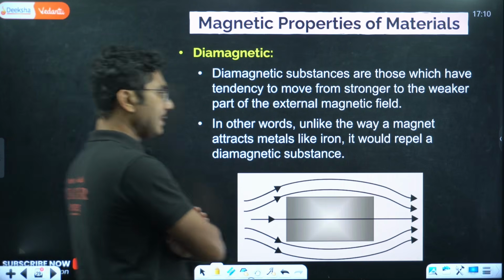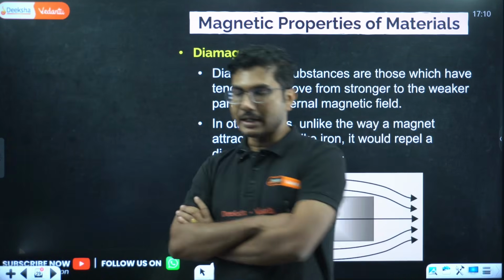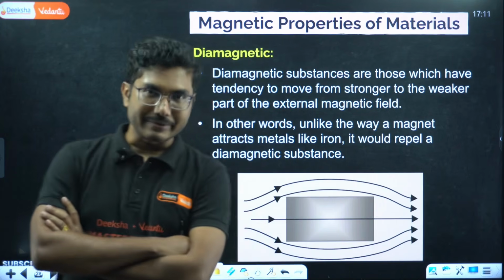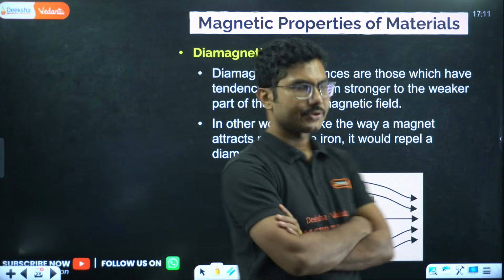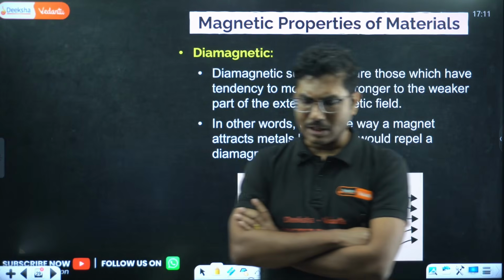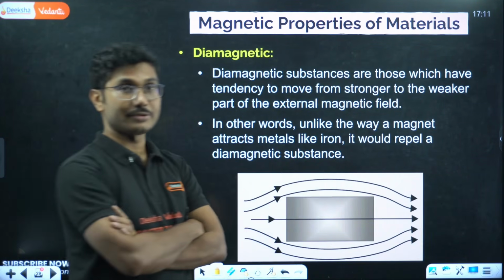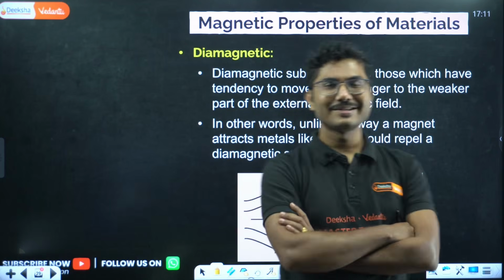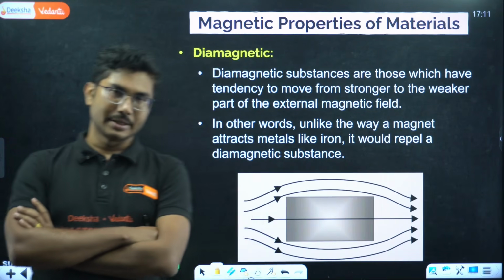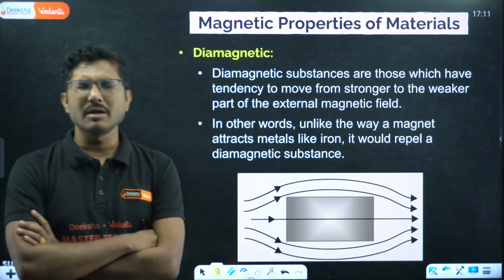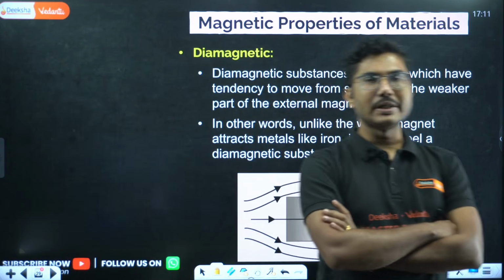Okay, so that means what happens if you bring, say, an iron piece near a magnet? The magnet will definitely attract the iron, right? But if you bring a diamagnetic substance, for example, copper is an example of a diamagnetic substance. Copper, being a metal also, is a diamagnetic substance. It will not be attracted, but it will be repelled. But the repulsion is very, very weak. You will not even feel the repulsion.